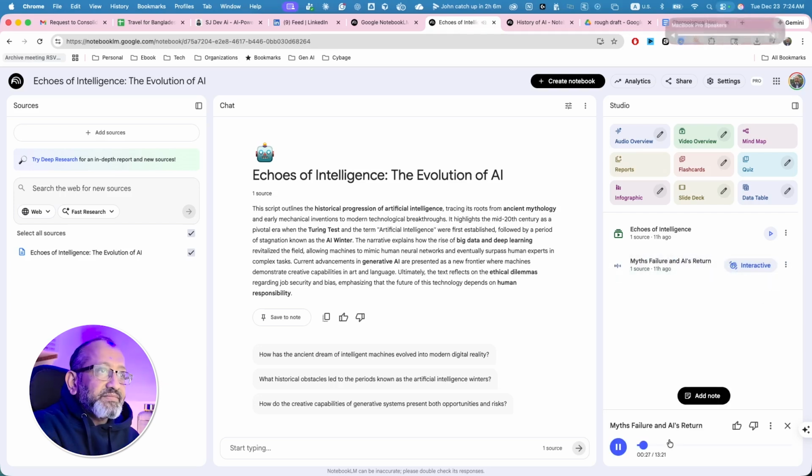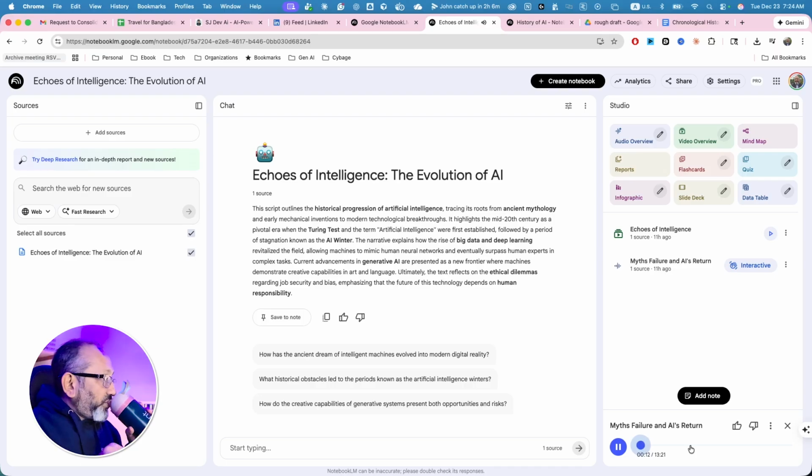This human desire to build a thinking machine. Imagine sitting in front of a system right now. One that can write code, compose music, even argue a legal case. Right. It knows what you need, it predicts your next move, and sometimes it feels like it's thinking faster than you are. Uh-huh. This all feels so futuristic, doesn't it? Like we literally just invented this stuff yesterday. It absolutely does. It feels like it just appeared out of nowhere. Yeah. But the fascinating thing we find in the sources is that this story, this human desire to build a thinking machine, didn't start in a data center. Not at all. It began thousands of years ago with.